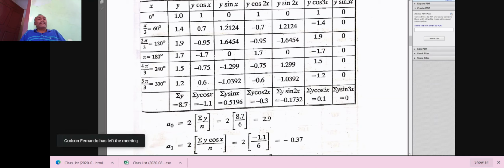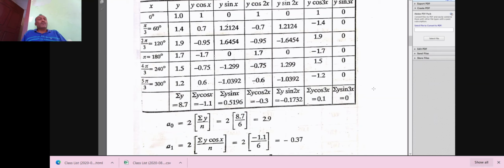In the same way, in the second row, cos of 60 degrees is some value into the y value 1.4. You have to change the calculator into degree mode, not radian mode. It should not be in normal mode, so that it will give the degree values. Cos 60 degrees will be something into y value 1.4. When multiplying these two, we get 0.7.